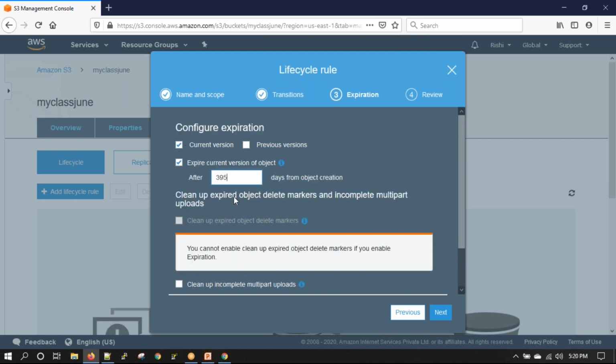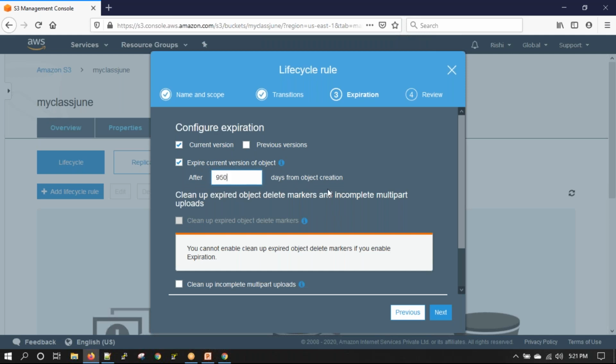Expiration is deleting objects after a specified number of days. Here I am saying delete current version after say 60 days, so it will delete the objects after 60 days. It can be anything, again, 150 days.